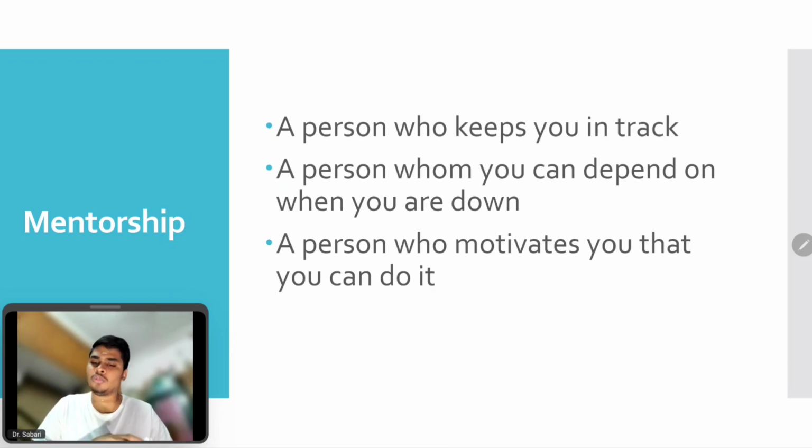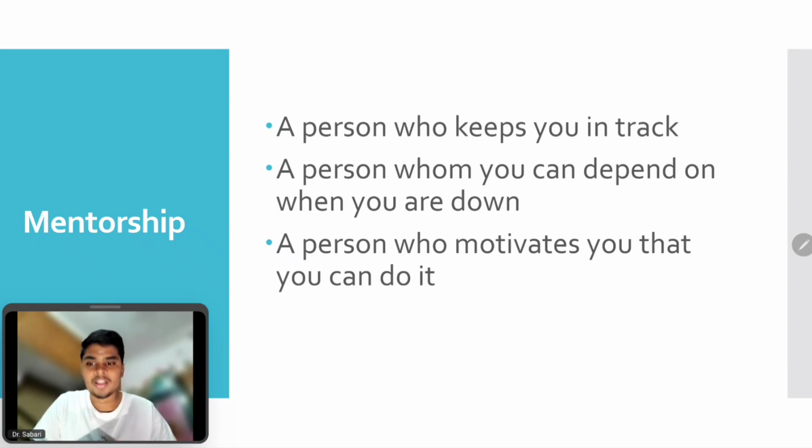So we go through a lot of things, both mentally and physically. So at this phase of time, there must be some person who holds us on track, who keeps us on track of preparation, and helps us to get back into the preparation whenever we are down, right? So a mentor is a person who keeps you on track, whom you can depend on when you are down, right?